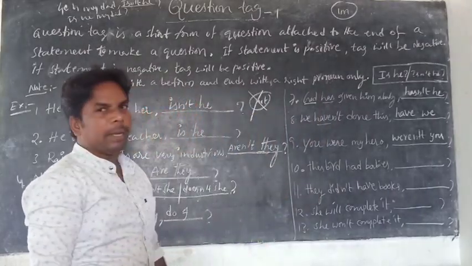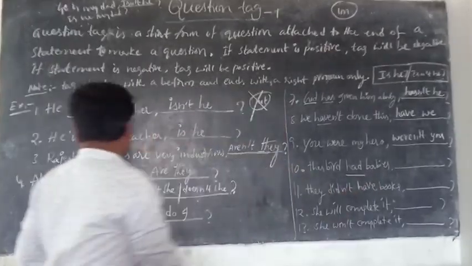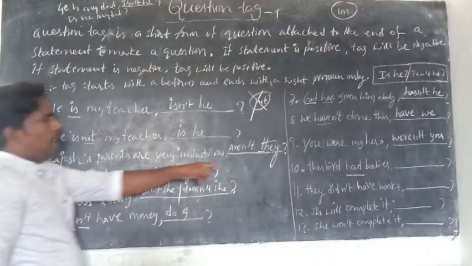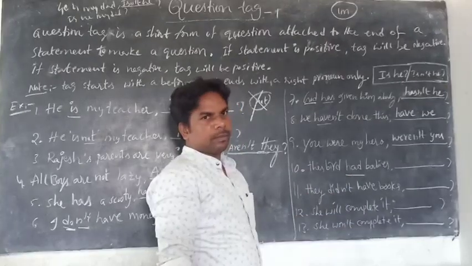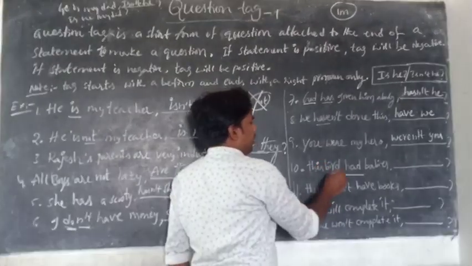This bird had babies. Had here is like a present tense usage. Only had is past tense, and had plus V3 is past perfect. This bird had.